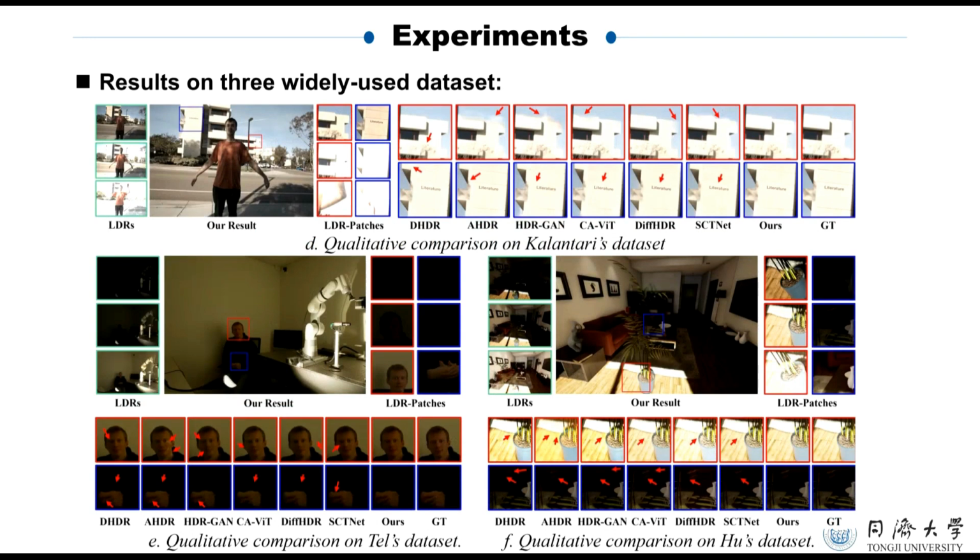Here we show the qualitative comparison results on these three widely used datasets. It can be seen that AFUNet achieves more complete scene reconstruction and retains more details, demonstrating strong reconstruction capabilities for challenging patches with a substantial reduction in ghosting artifacts compared to other methods.